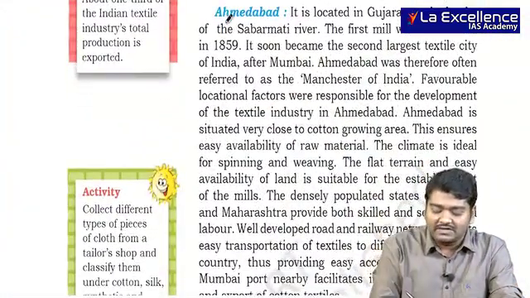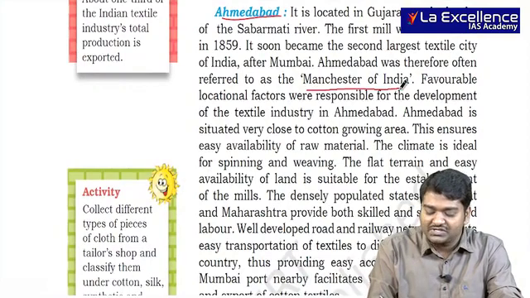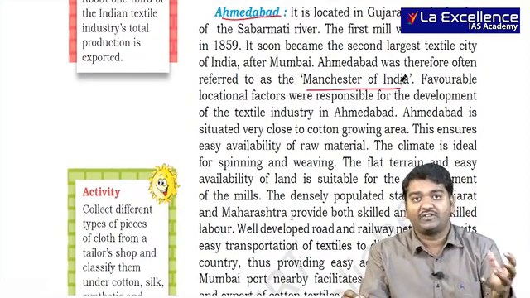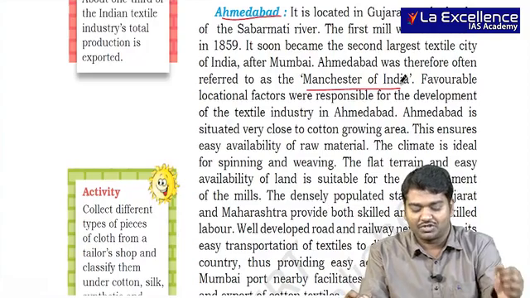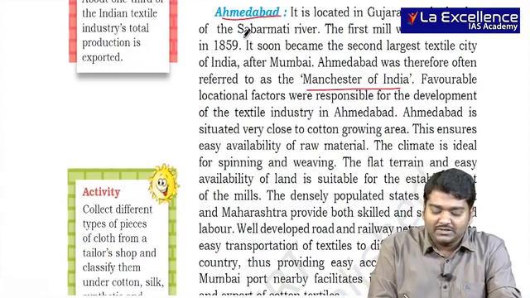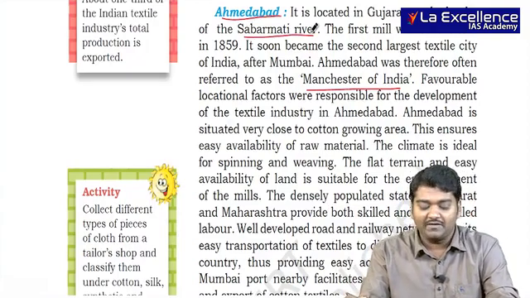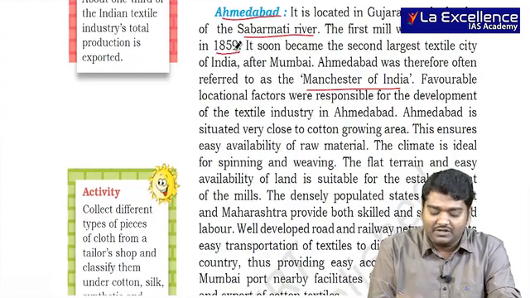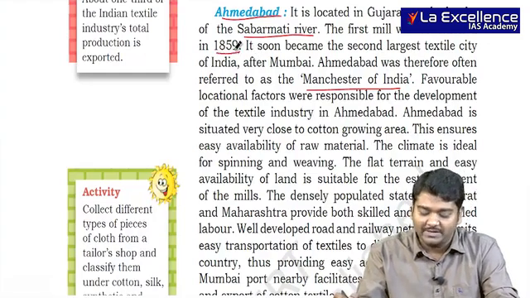Ahmedabad is also called the Manchester of India because of its suitability of location. It is actually present on the banks of the Sabarmati river. The first mill was established in 1859 in Ahmedabad.